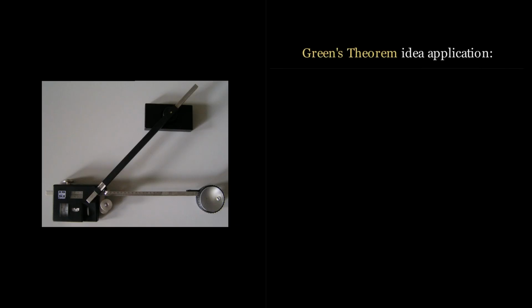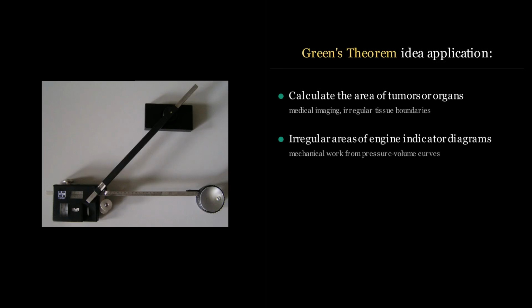Green's theorem has an application in a device called a planimeter, and a planimeter allows you to calculate the inner area of a very weird shape. And this is very usable in real life. For example, in healthcare, you can use it to calculate the area of an organ or a tumor, which obviously have very weird shapes. Or in mechanical engineering, you can use it to calculate the area of an engine indicator diagram.